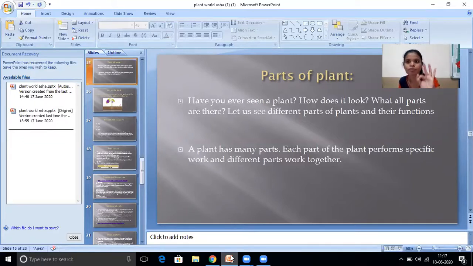Each part of the plant performs specific work, and different parts work together. See, different parts will work together, but each and every part has its own work. What is that? We'll see. See, in our body, the hand is one of the parts. Yes or no? So what will the hand do? We can eat with the hand. Yes. We can write with the hand. Yes or no? So like that only, the plant's parts also do different works together. Okay, we'll see that.